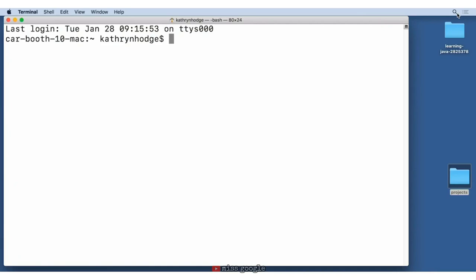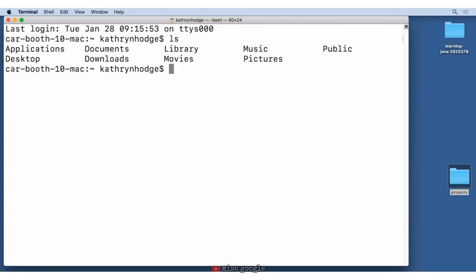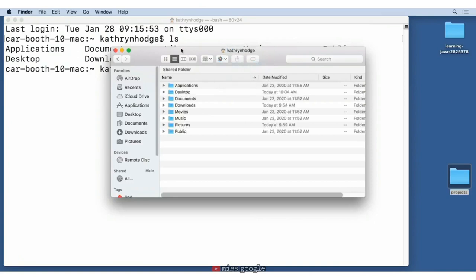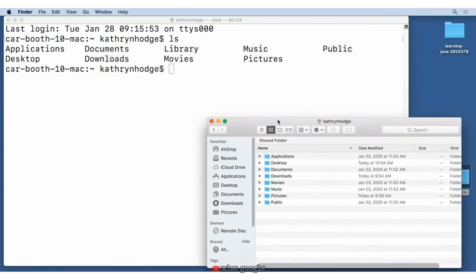If you are on Mac, type ls and hit enter. If you are on Windows, type dir and hit enter. This command lists all the contents in our current folder. The current folder is our home folder, so if we navigate to our home folder in the GUI, or graphical user interface, we should see these contents. When talking about commands in the command line, we often use the word directory instead of folder.